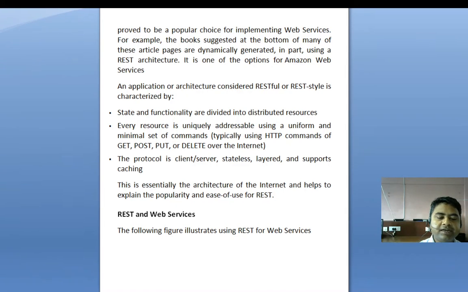The second one is stateless, meaning each request from client to server must contain all of the information necessary to understand the request and cannot take advantage of any stored context on the server. Session state is therefore kept entirely on the client.